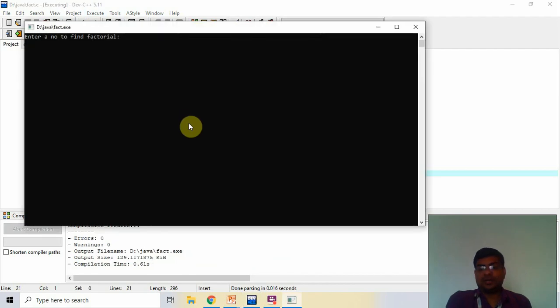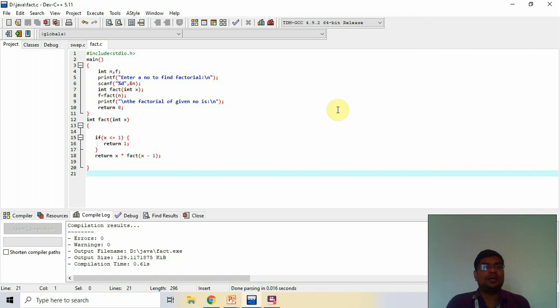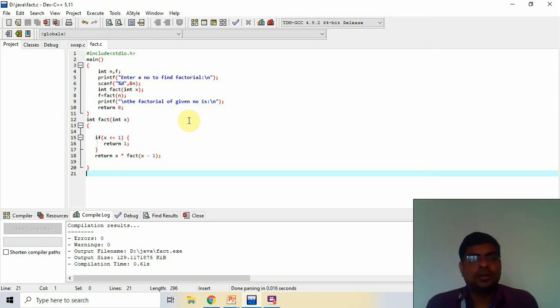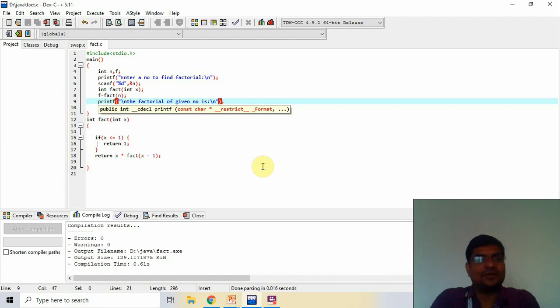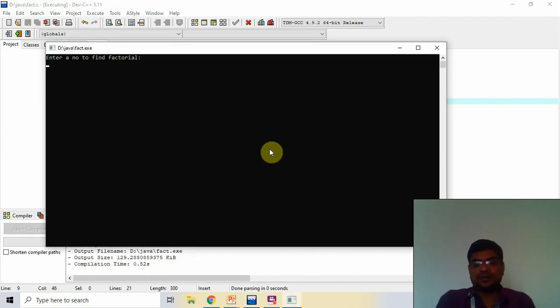Enter the factorial 5. What is the factorial? Sorry, I didn't print the value of factorial. So I print the comma f. The factorial number is %d and f. Now I check it again. Execute, compile again. I give the factorial 5 and the factorial is 120.